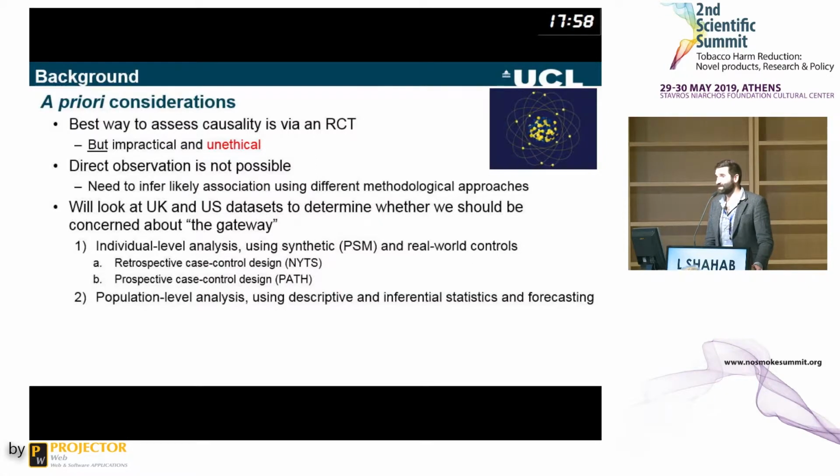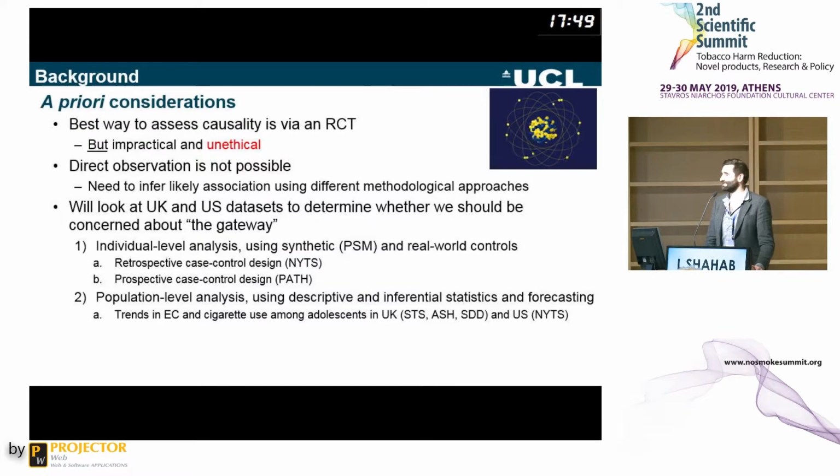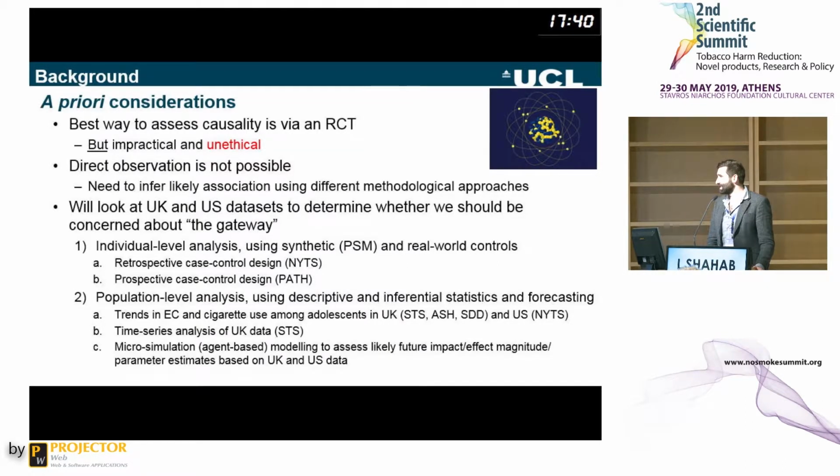Then I'm going to look at the population-level gateway using descriptive and differential statistics as well as forecasting. First of all, very simply looking at trends in e-cigarette use among adolescents in the UK and the US, before presenting a time series analysis of UK data using the Smoking Toolkit Study, which was run from my department. And then I'll also try to explain, hopefully successfully, a microsimulation and agent-based model, which is simulating what we would expect smoking prevalence to be like if certain assumptions are met about the impact of e-cigarettes